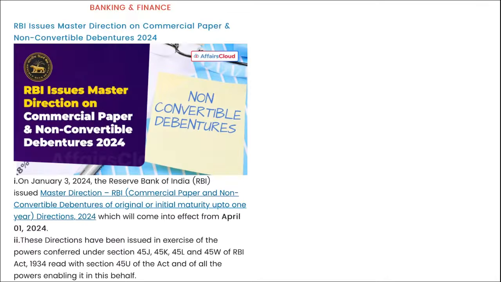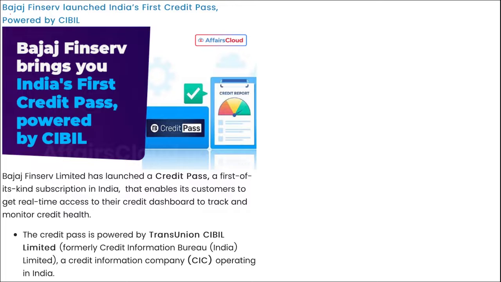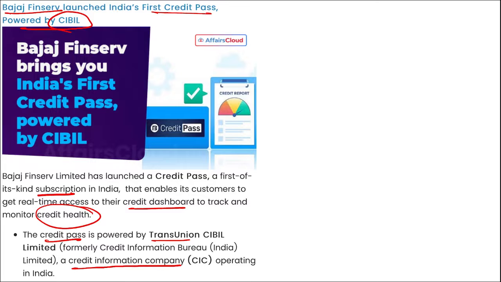Correct? Next, before moving on, this is your Bajaj Finserv. They have launched this first credit pass powered by CIBIL. This is basically a subscription mode in India, and it will give the credit dashboard or credit health that we can monitor. Right, this credit pass is powered by TransUnion CIBIL Limited, a credit information company operating in India.